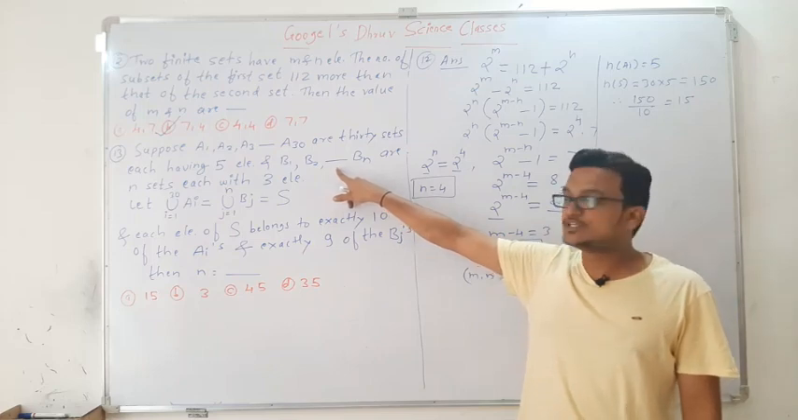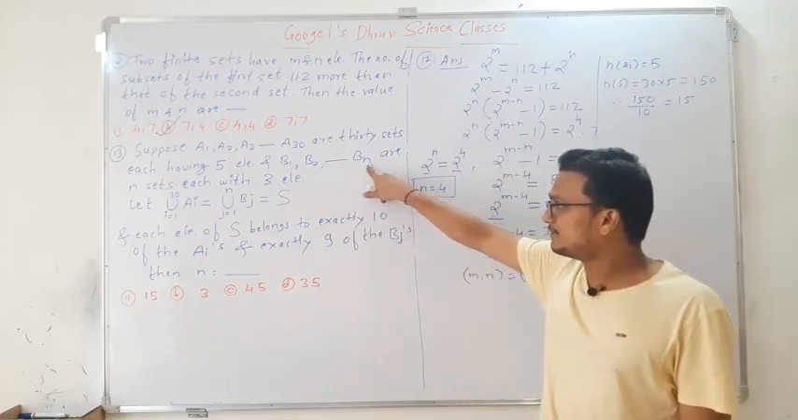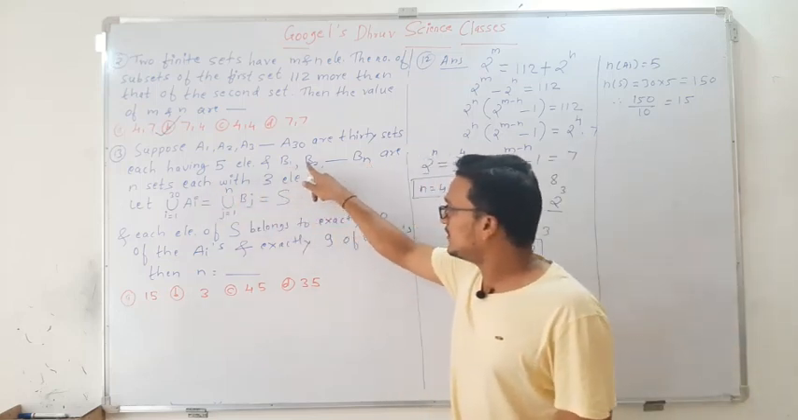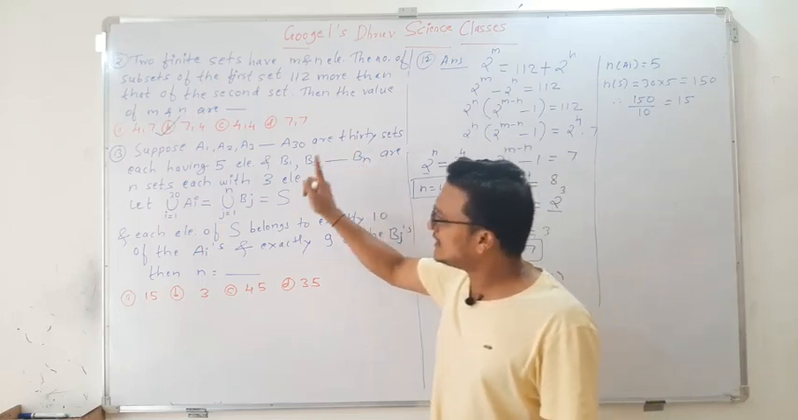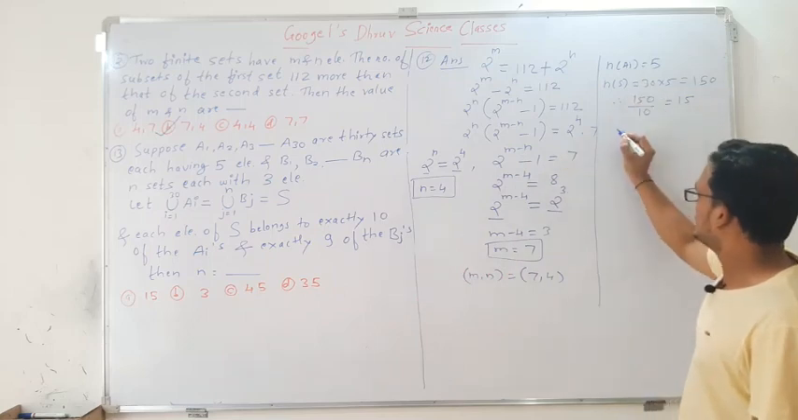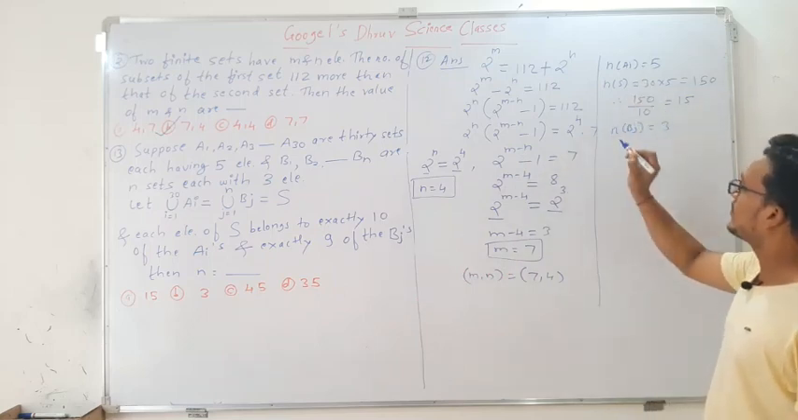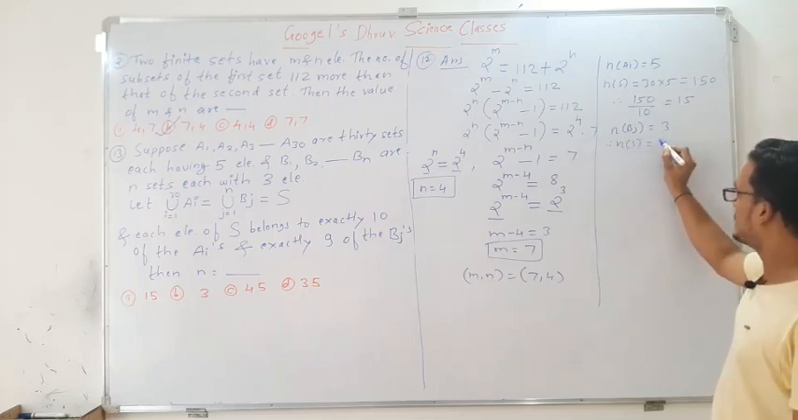That is the bj set now. So here, how many sets are we having? N sets. Okay, b1, b2 and so on up to bn, among these n sets, each set is having how many elements? 3 elements. So n of bj is 3. Therefore n of S is equal to 3.